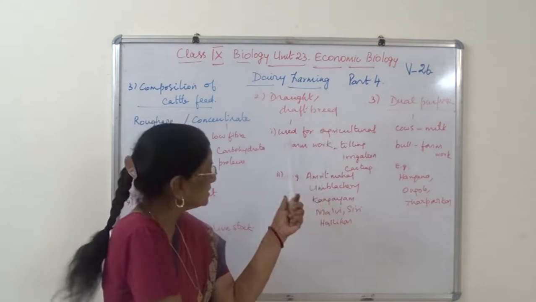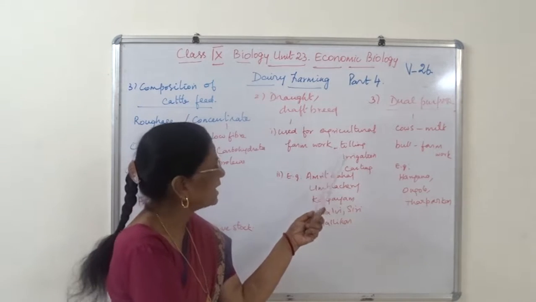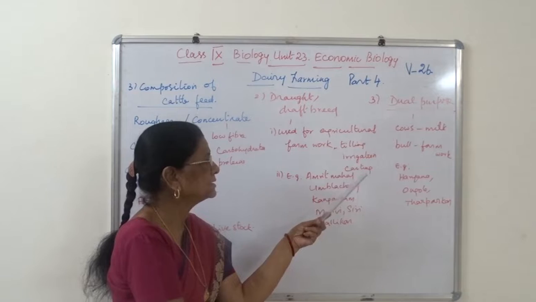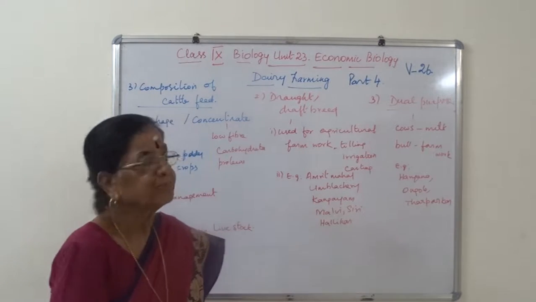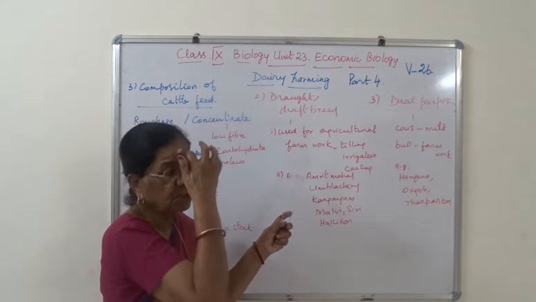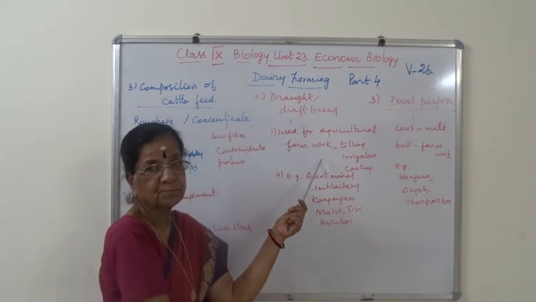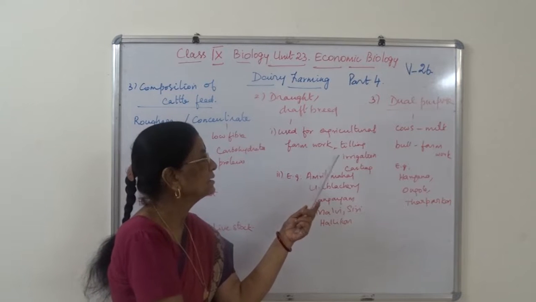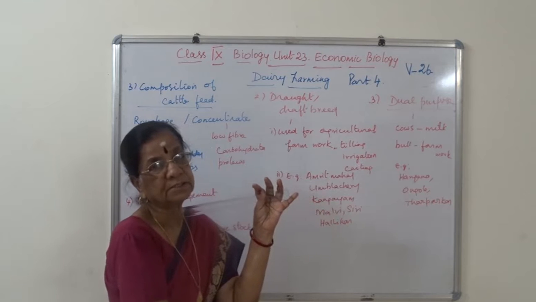Agricultural work, that is farm work. What is farm work I said? As tilling, irrigation and carting. Just recollect, used for agricultural purpose, that is farm work. Okay, and then it is meant for tilling, irrigation and carting.